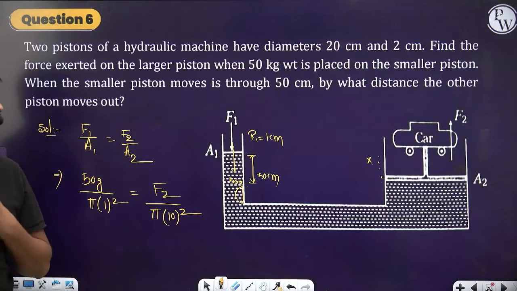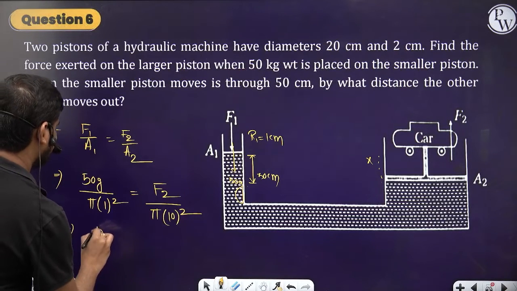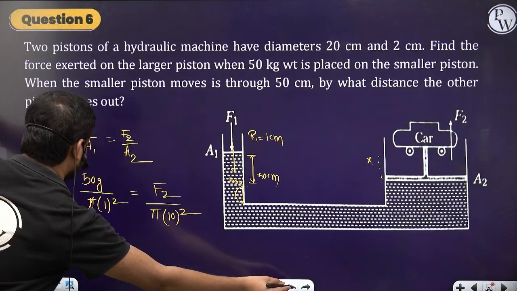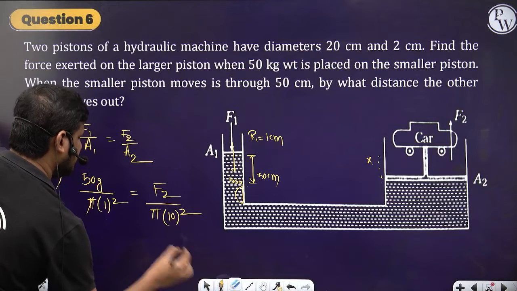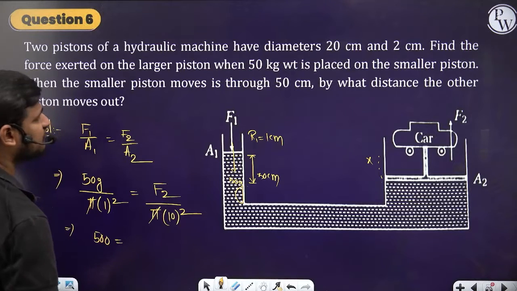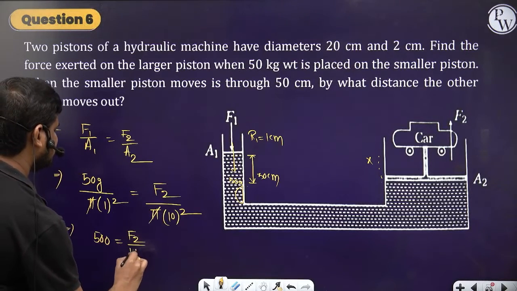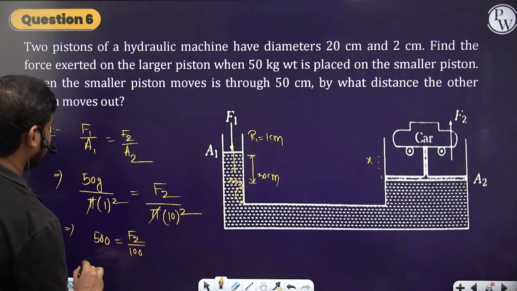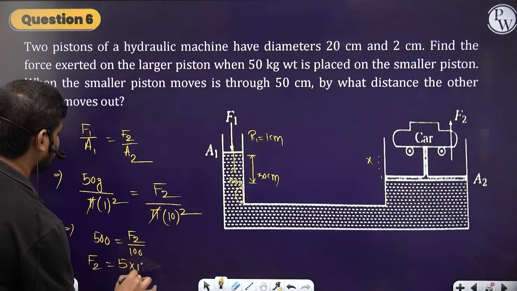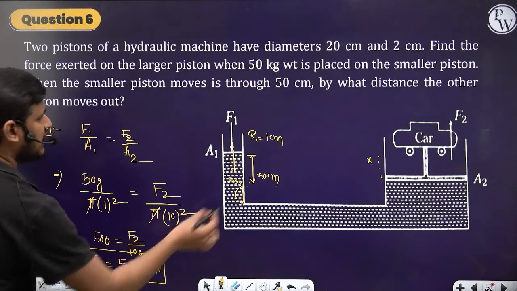Done. So first F2, how much are you getting? So this is 500, pi gets cancelled. So this is 500, you can simply write. No need to write pi. What is the force F2 we have to find? Sorry, so this is 100. Then we have F2 equal to 5 into 10 to the power 4 newtons. So this much force is applied here.